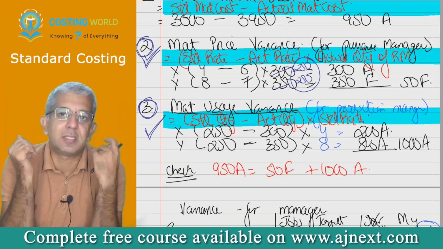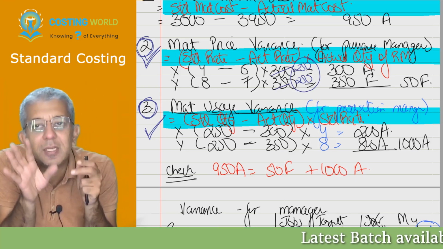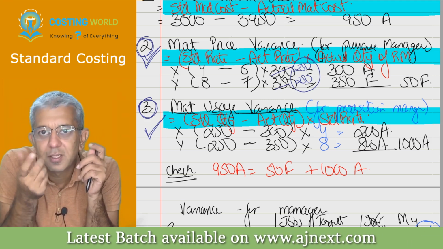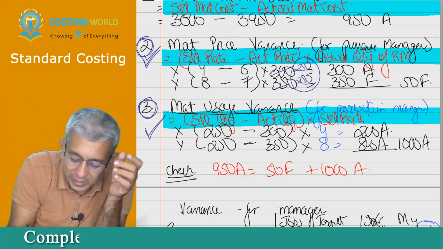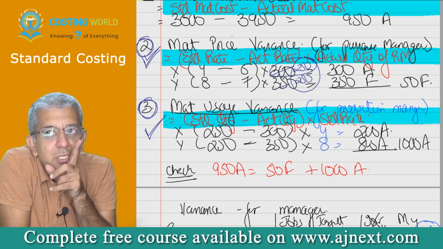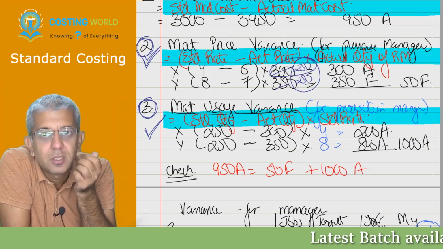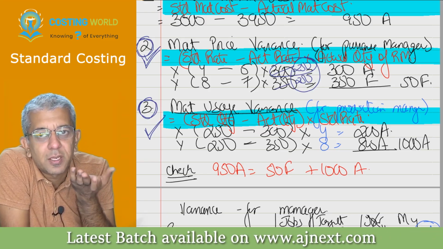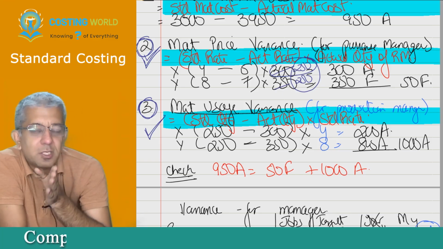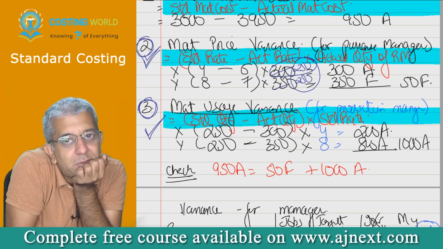That's what that girl is saying. Correct, if I'm not mistaken. She is trying to have that logic that, sir, the extra quantity of 50 was purchased because of the mistake of the production manager. The production manager must have told the purchase manager in this particular case to purchase 50 extra. So why should the purchase manager be blamed for it? This entire blame should be going to the production manager only.